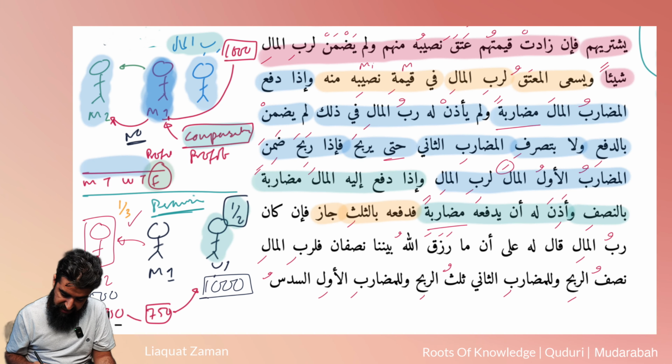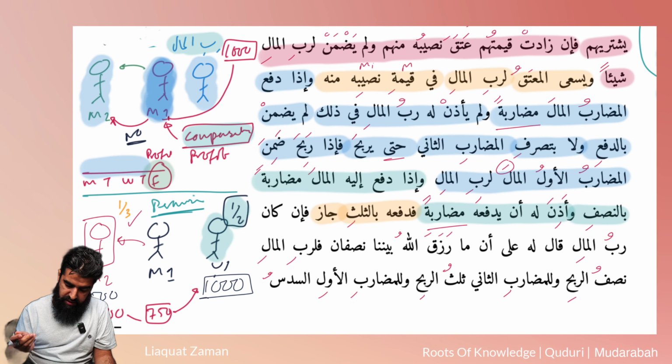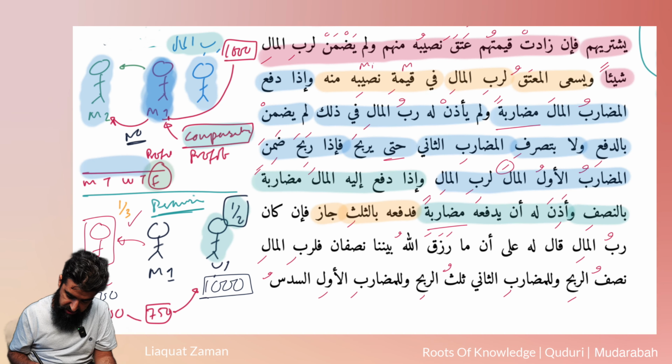So whatever profit is made, 1/3 of this is going to go to this guy. Say 1/3. So what's 1/3 of 1,500? 1/3 of that is 500, yeah? So 500 is going to go to this guy. So 500 to him, 750 to him, and whatever's left, the M1's going to get it.